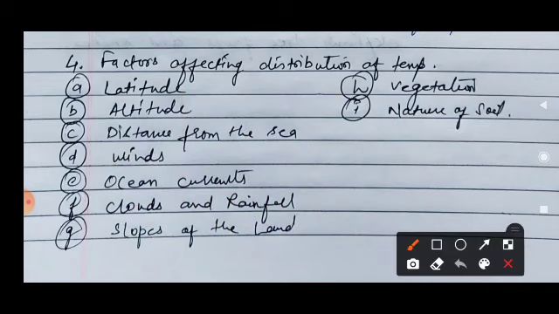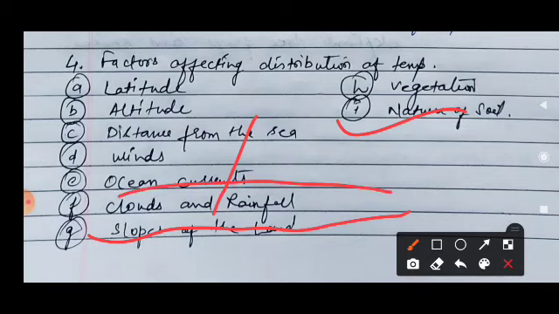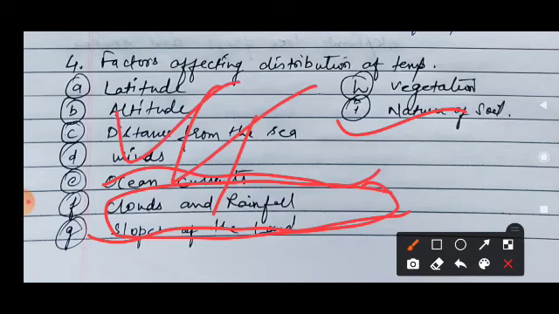Another one is the nature of the soil. What is the nature of the soil? If the soil is moist, it takes more time to heat as compared to dry soil. As well as the color: black soil absorbs more heat as compared to loamy or other soil. Same like that, sandy soil reflects light very fast. So these are all the effects of the nature of the soil.